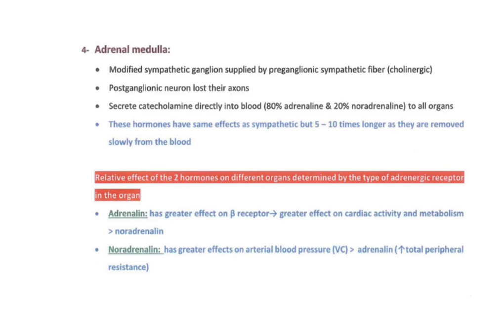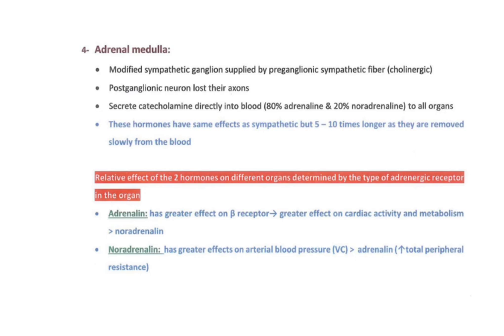There is another special type of autonomic ganglia called adrenal medulla. This modified sympathetic ganglion is supplied by preganglionic sympathetic fiber, which is cholinergic. We remove the axon of postganglionic fiber so that the adrenal medulla secretes catecholamines directly in the blood: 80% adrenaline, its other name epinephrine, and 20% noradrenaline, its other name norepinephrine. The relative effect of the two hormones, adrenaline and noradrenaline, on different organs is determined by the type of adrenergic receptors in the organ.